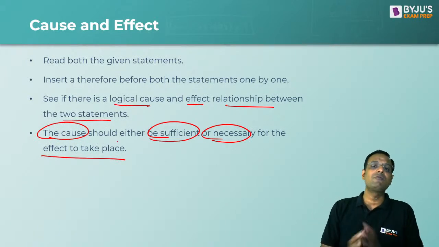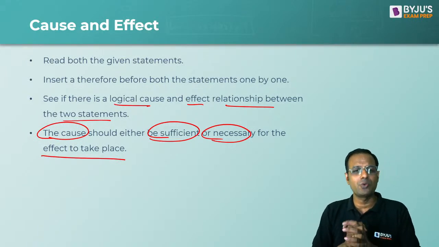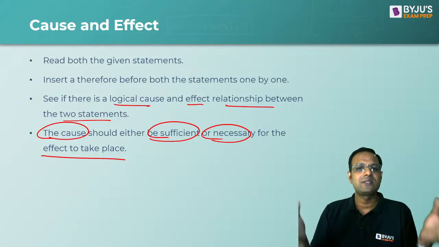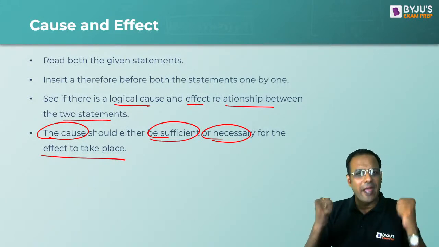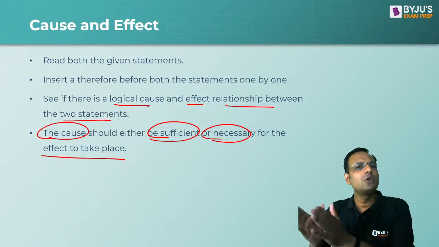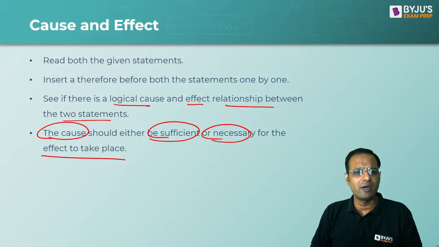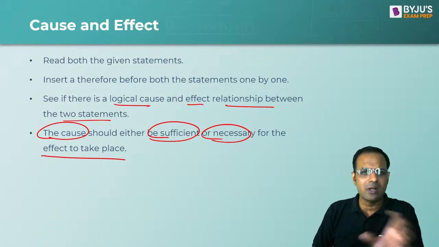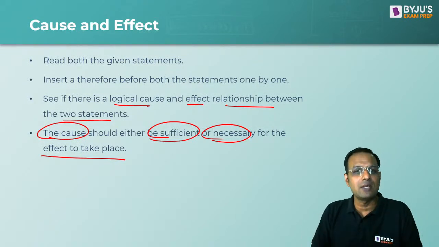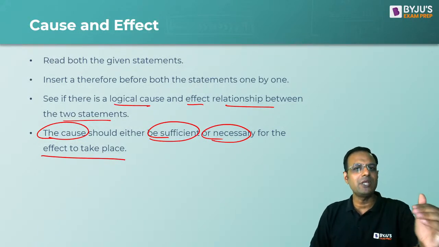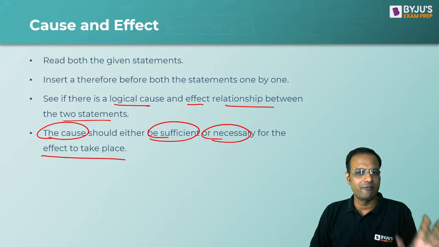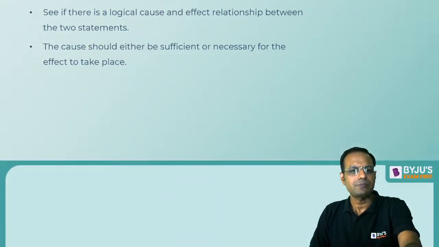This is something which is very important to understand. Is the cause necessary? Is the cause heavy enough for the effect to take place? If the cause is not heavy enough, then it may not be sufficient for an effect. So these are the two judgmental questions which you have to answer before you drive home your conclusion. So remember these four pointers for cause and effect statements.